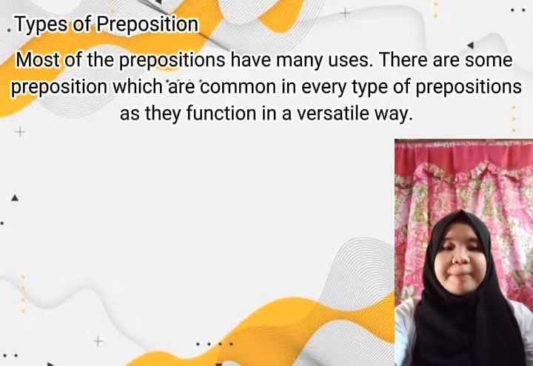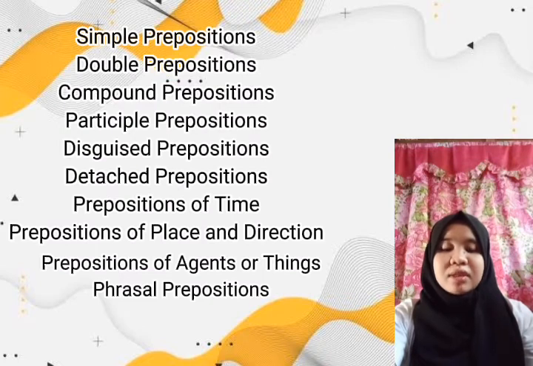We have different types of preposition. We have simple preposition, double preposition, compound preposition, participle preposition, disguised preposition, detached preposition, prepositions of time, prepositions of place and direction, prepositions of agents or things, and phrasal preposition.